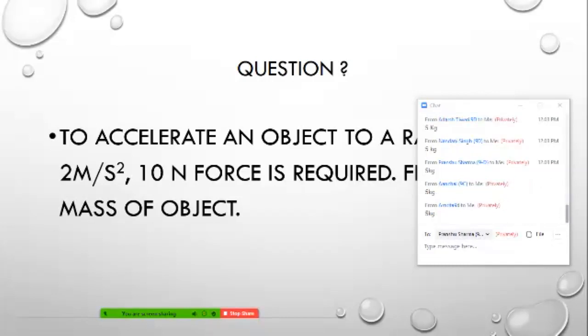What is the formula you had applied? Aanchal, Amrita, Nandini, others. What is the formula? Can anybody tell me which formula you had applied? Pransu.